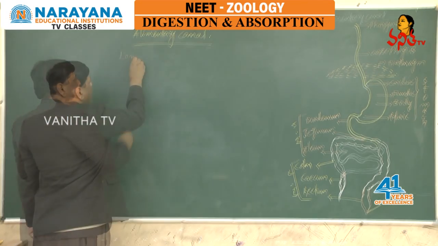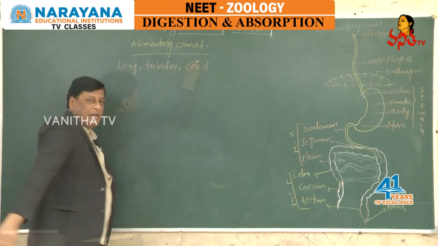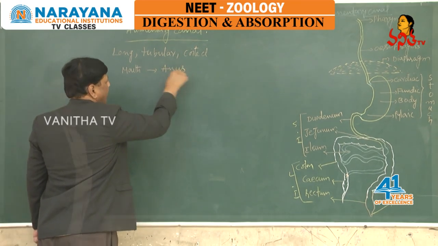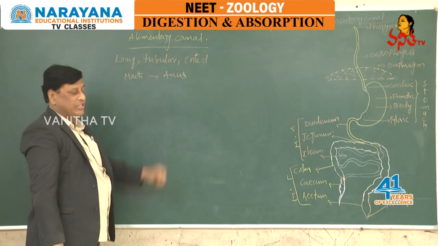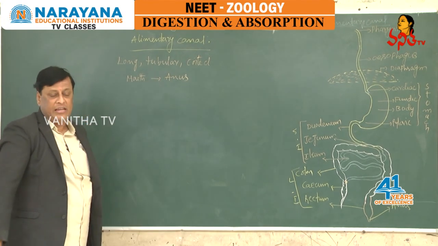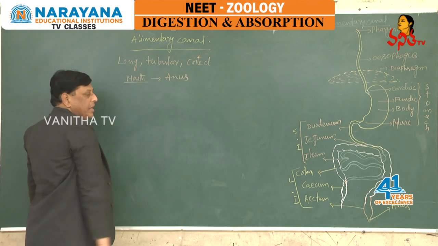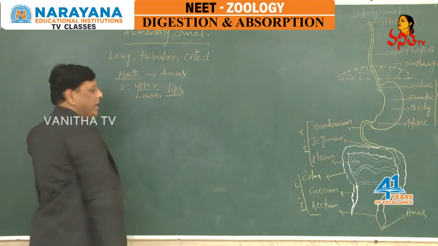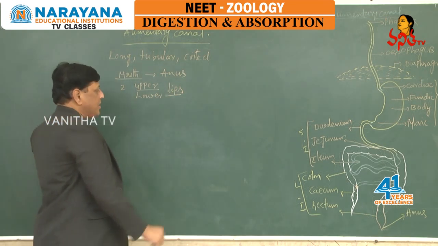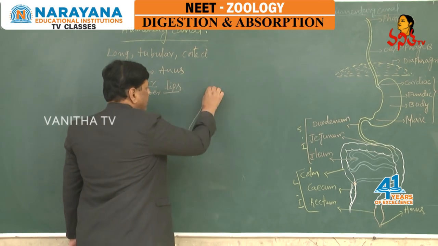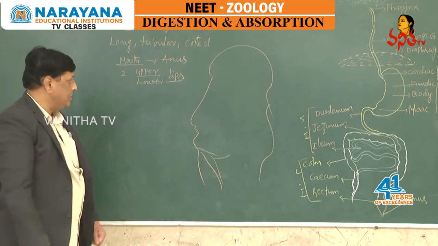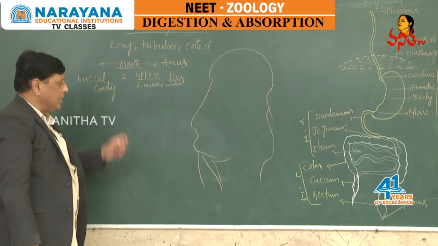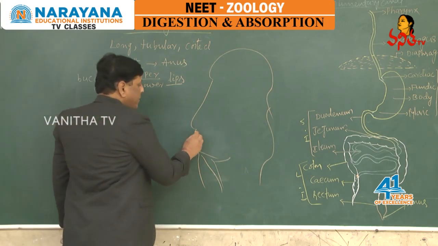The alimentary canal is a long, coiled tubular structure. It begins with the mouth and ends with the anus. The mouth is guarded by upper and lower lips. When we see the structure of the mouth and buccal cavity, the mouth opens into the buccal cavity.